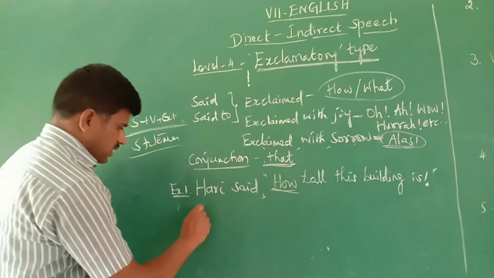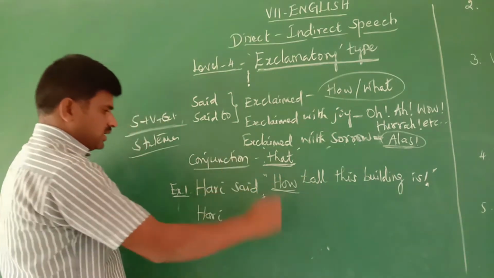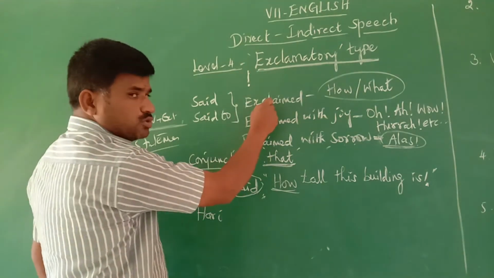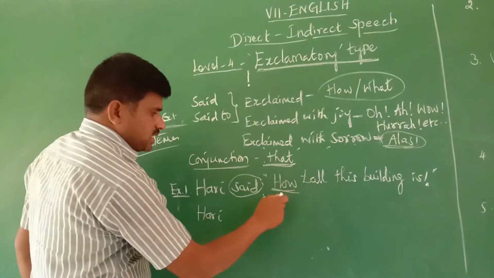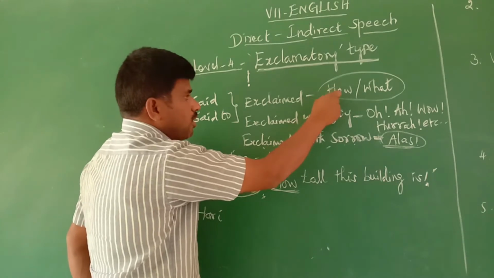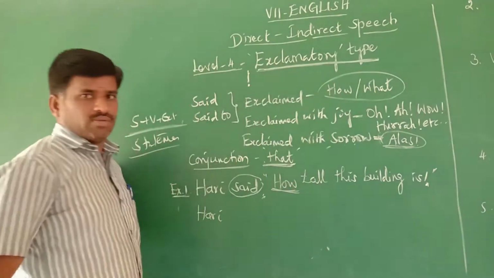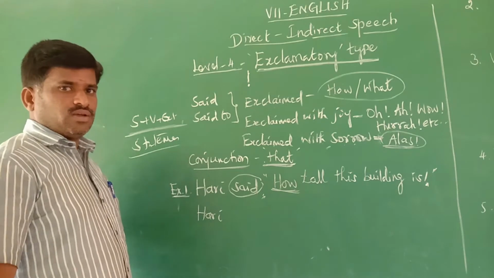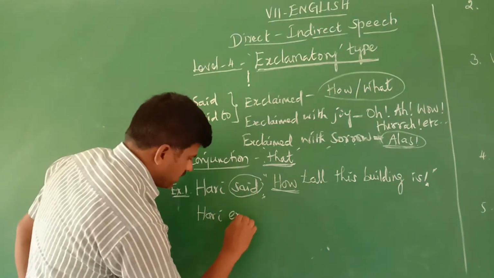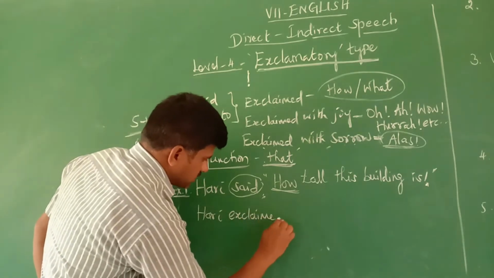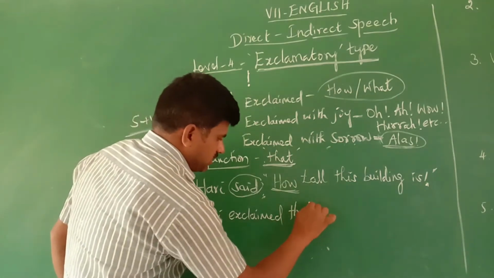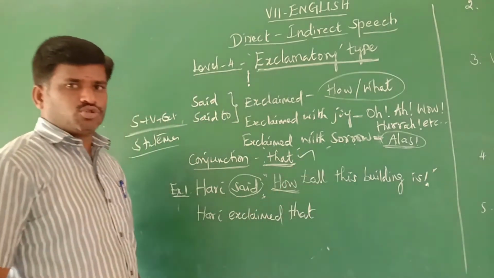For that, as "said" is given, what should be used: said or said to? Exclaimed. In this sentence, how is used, so just as I said, whether how or what, you should use only exclaimed. That's all. No need to use any extra word. Instead of said, what should be used? Exclaimed. Then comma, double quotation, what is the conjunction word? That is the conjunction that should be used.